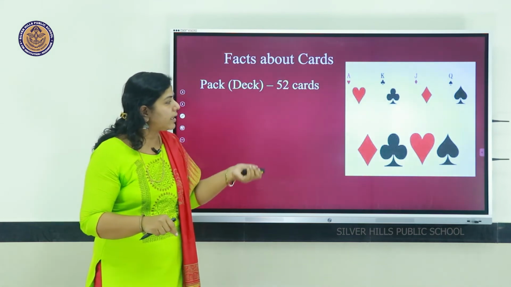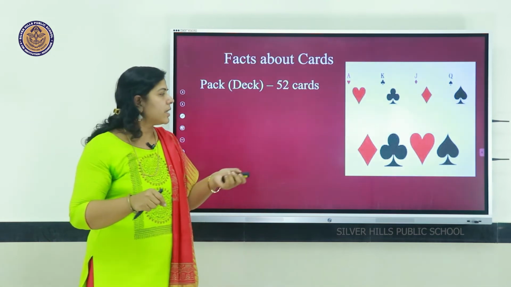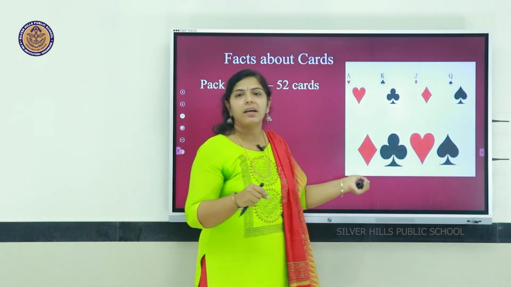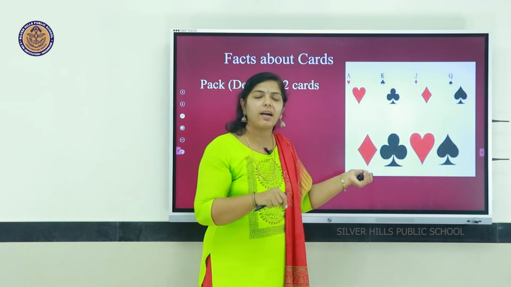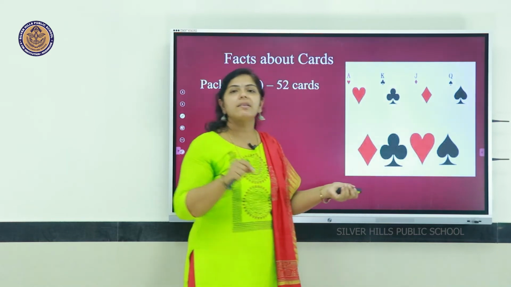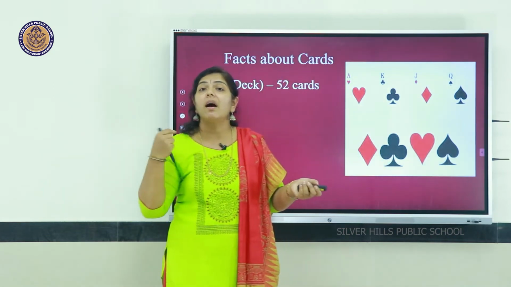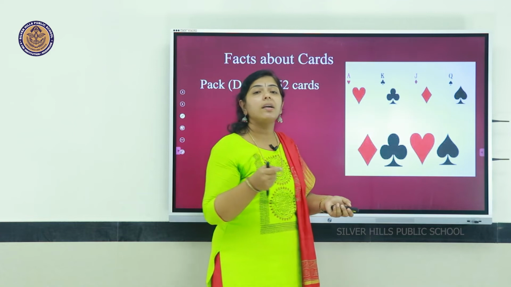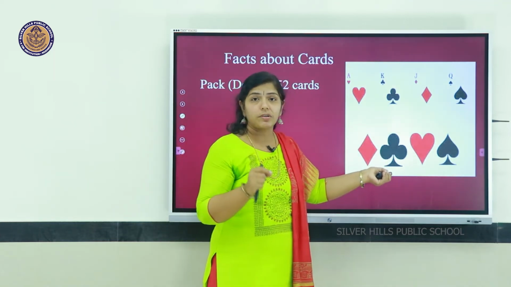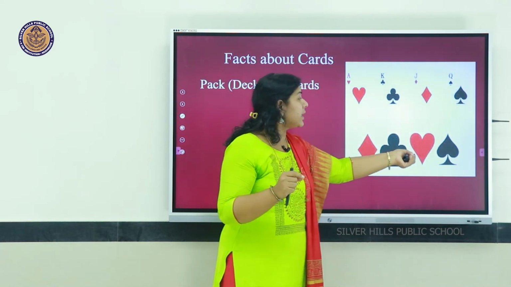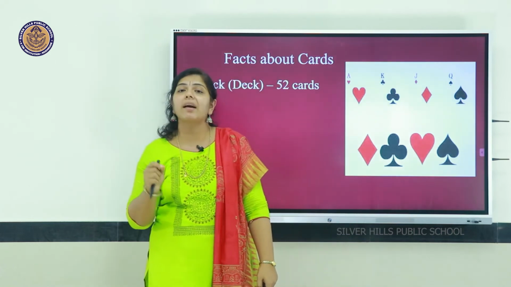Okay, you can see red cards and black cards. That is, 4 symbols are there in the card. First one you can see it's a diamond symbol, that is red color diamond. Second one is black color spade. Third one red color hearts, and the fourth one, second one is black color club, not spade, it is black color club. Third one red color hearts, and the last one it is the spade, black color spade.